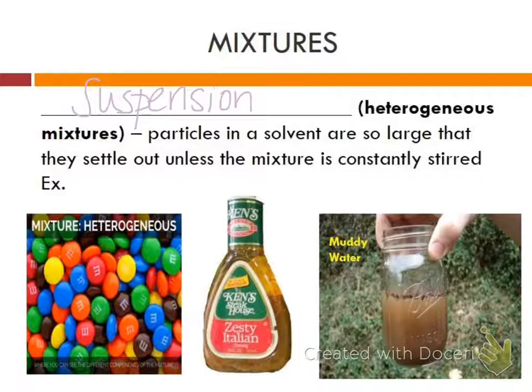Okay, same thing with muddy water. If I was to let it sit for a little bit, the mud would all fall to the bottom and then you'd have a clear layer on the top.